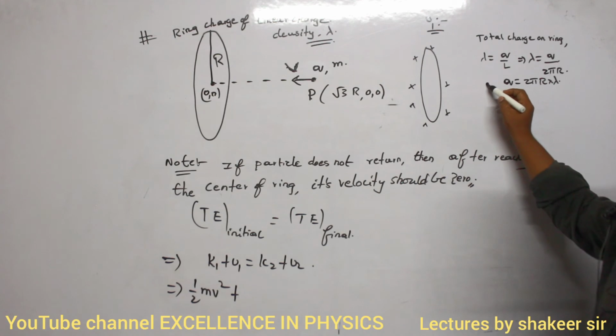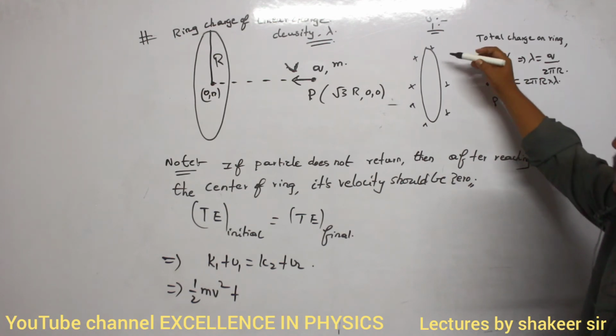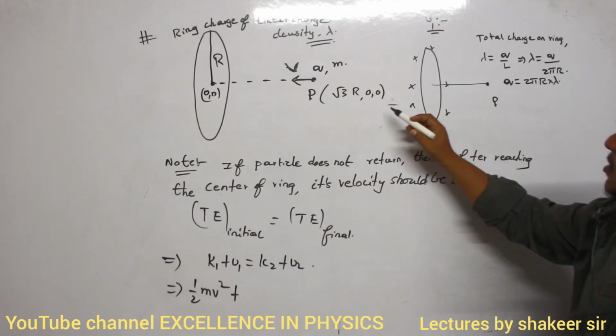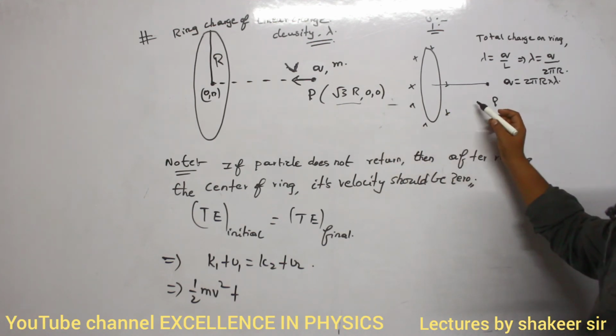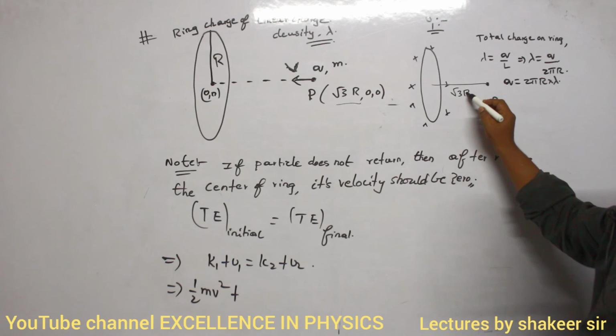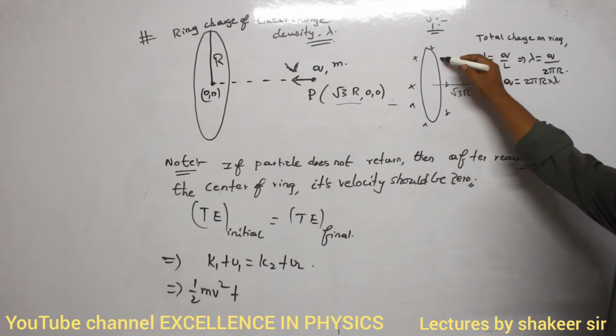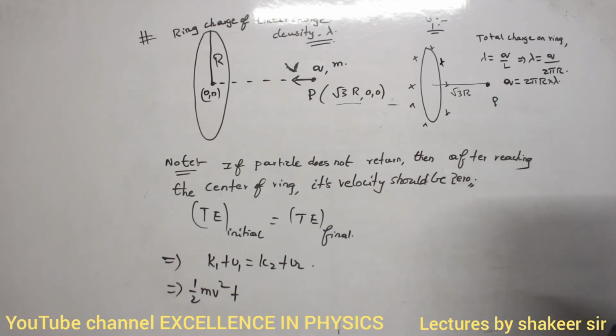Now here at this point P, can you say what is the potential? Clear? What is this distance? This distance is already given as root 3 into R. This distance is root 3 into R. Now here what is the potential because of this charged ring? Clear? How can I calculate?